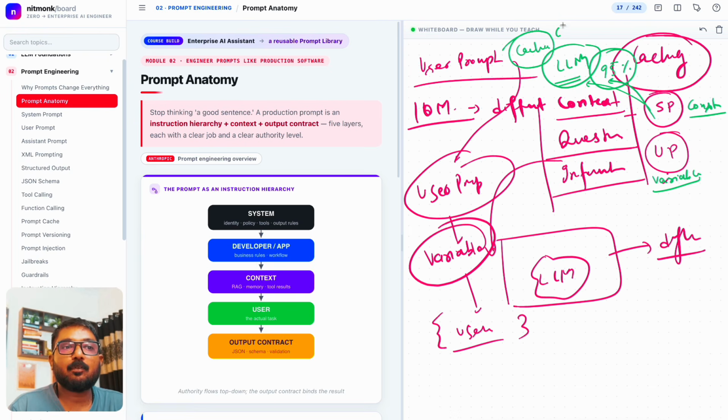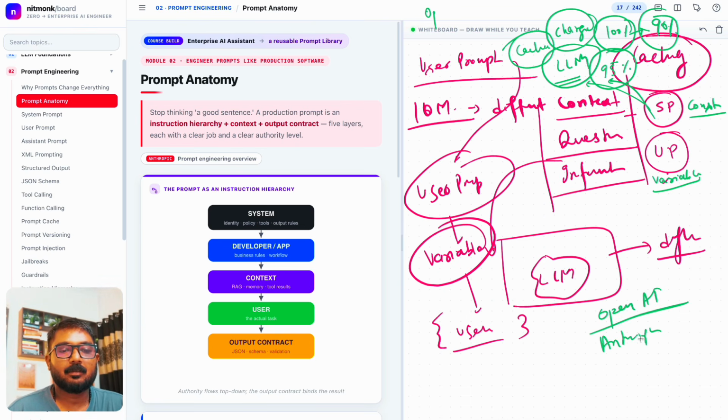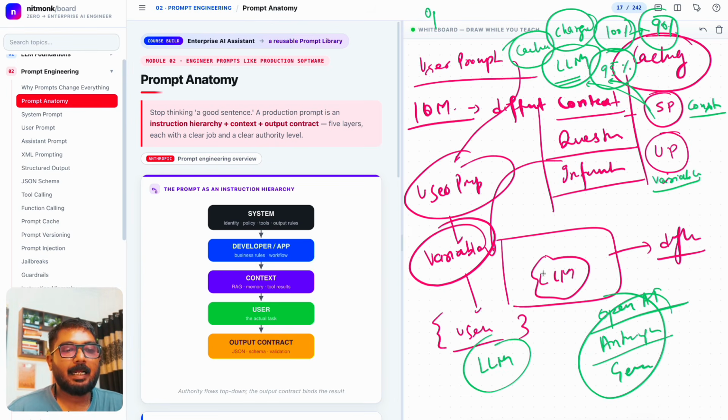and they don't charge 100% of the money on it. The cost is reduced by 90%, as OpenAI said, as Anthropic says, as Gemini said, correct? So the LLM and the prompts that you give come in over here, and the output comes out. But if the system prompt is identical, then it will be cached. A user prompt is very difficult to cache because every user is different. The username is different. So this is the complete prompt anatomy that we understood.